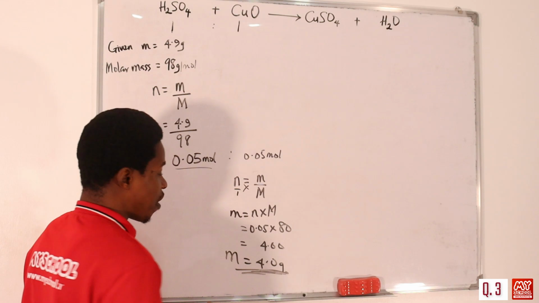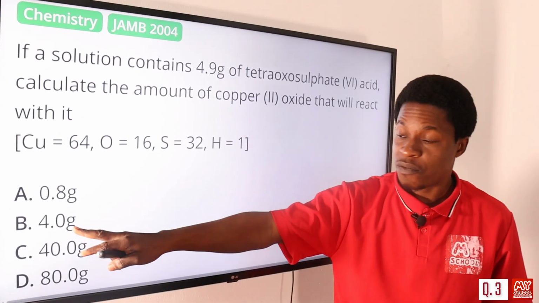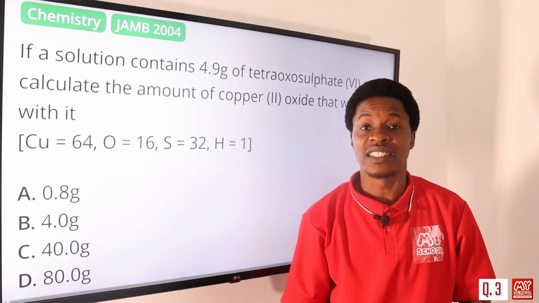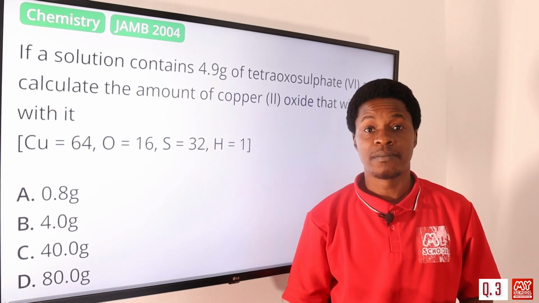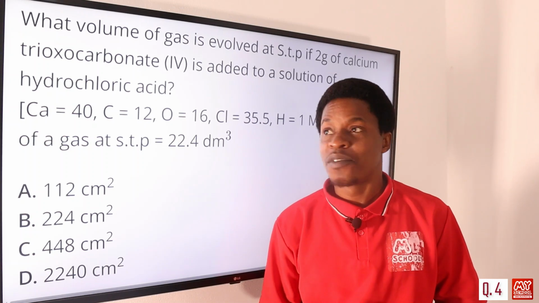So let's look at our options now. 4.0. Let's move back to the screen. We have option A 0.8, option B is 4.0, and so the correct answer is option B, 4.0 grams. Now let's move on to question number 4.